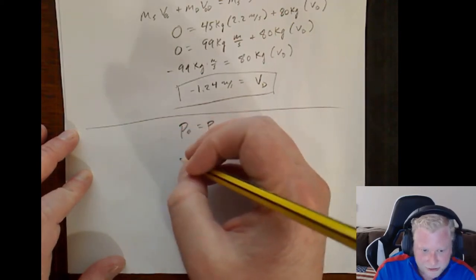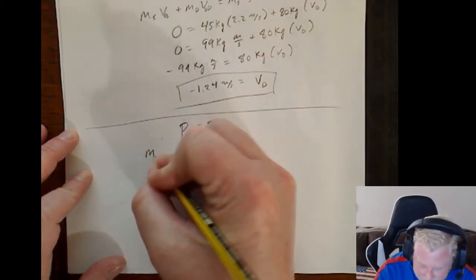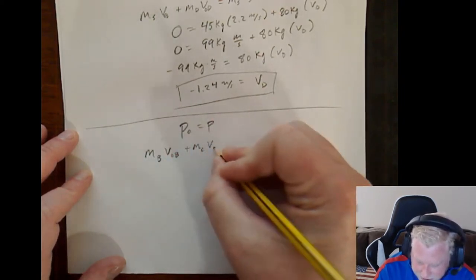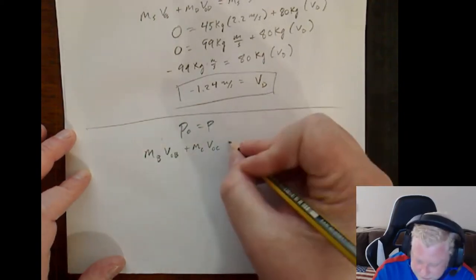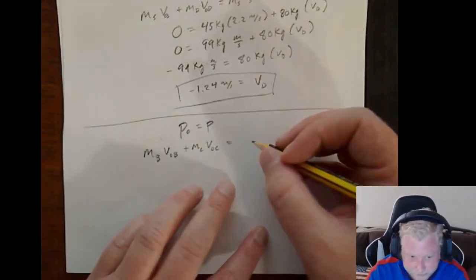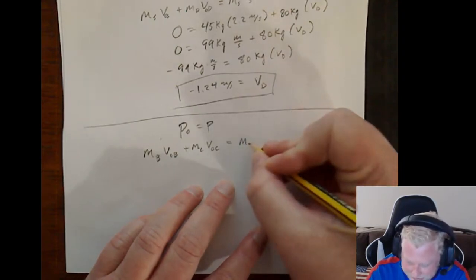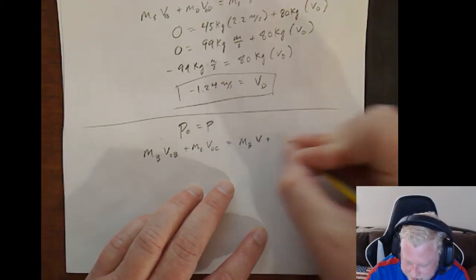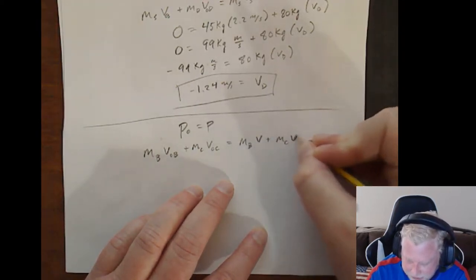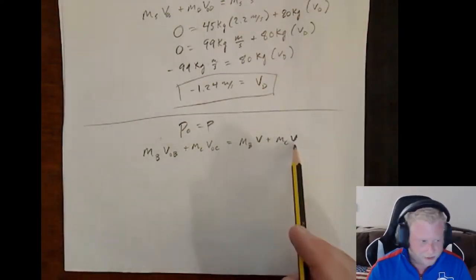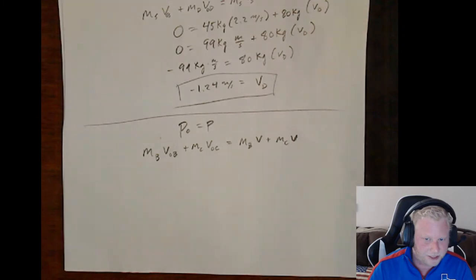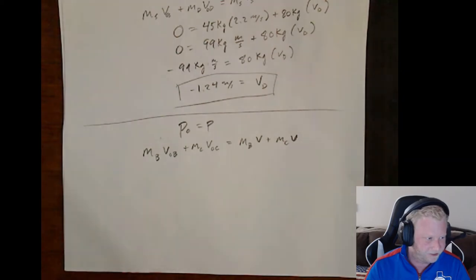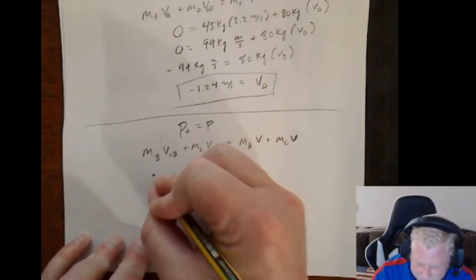All right, so we got two objects, Bob and the cart. So we got mass of Bob, initial velocity of Bob, plus mass cart, initial velocity cart. And that's going to be equal to the mass of Bob times the final velocity plus the mass of cart times the final velocity. Now, there's a reason I didn't subscript this final velocity. Think about what's happening. Bob jumps on the cart. So Bob and the cart must be sharing a final velocity. All right, so let's go ahead and continue with this.